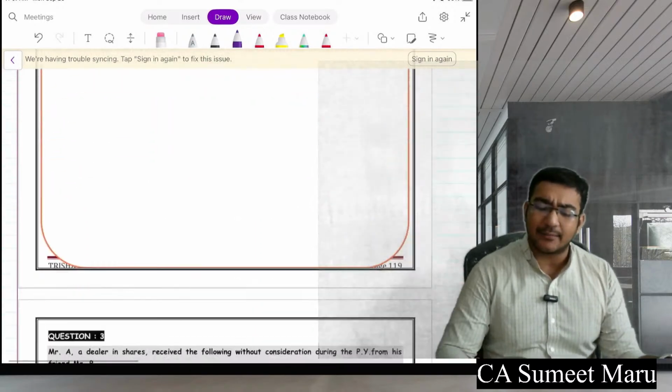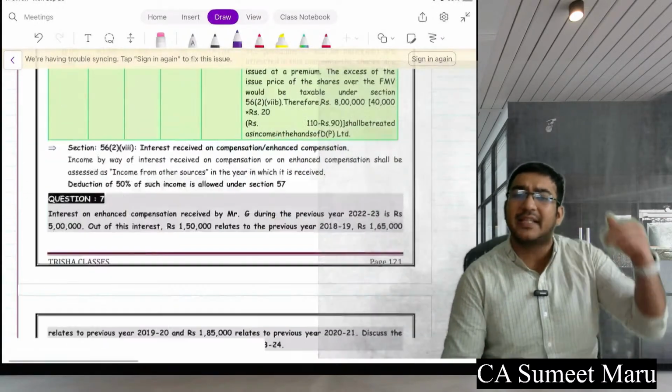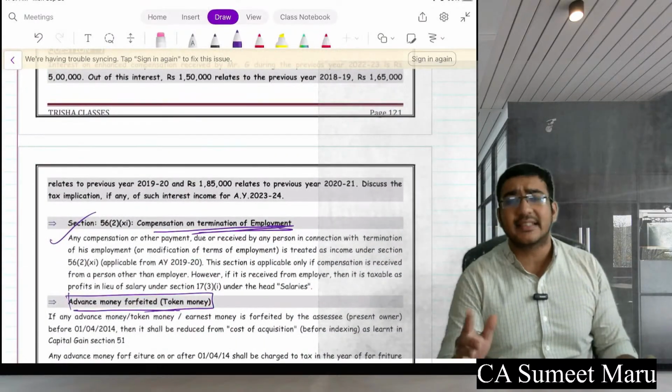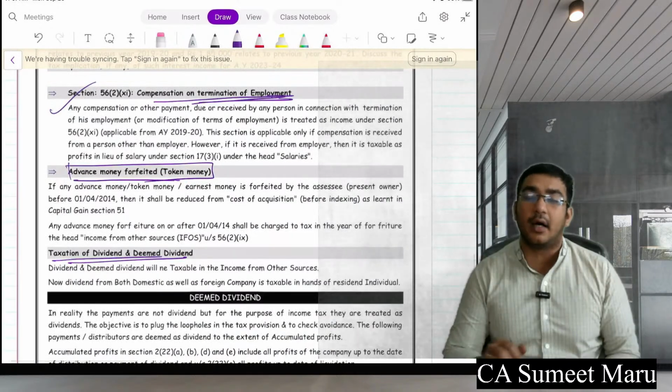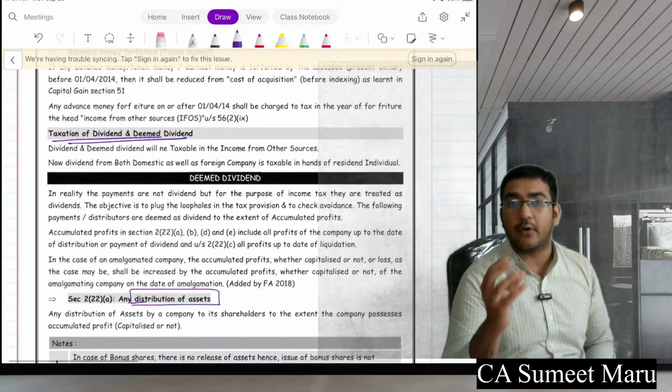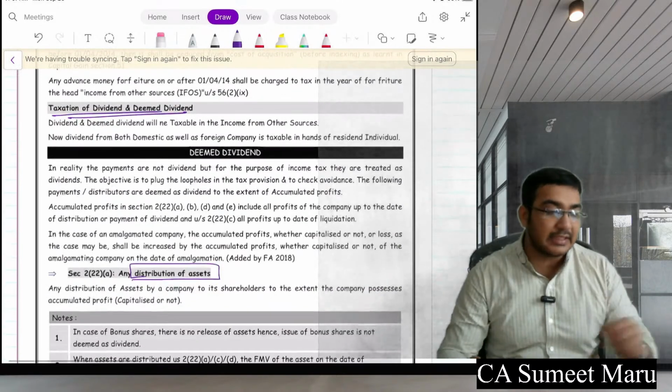50C याद कर लेते हैं हम थोड़ा सा. अगर आपको SDV ज़्यादा लग रही है तो you can refer the case to the valuation officer. If the valuation officer increases it, just ignore him. If he decreases it, just accept it. Further, we have seen that if you have received any forfeited amount of house property after 1/4/14, it will be taxable in income from other sources in the respective year.